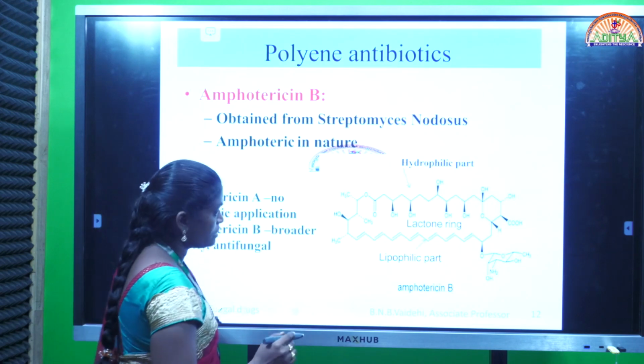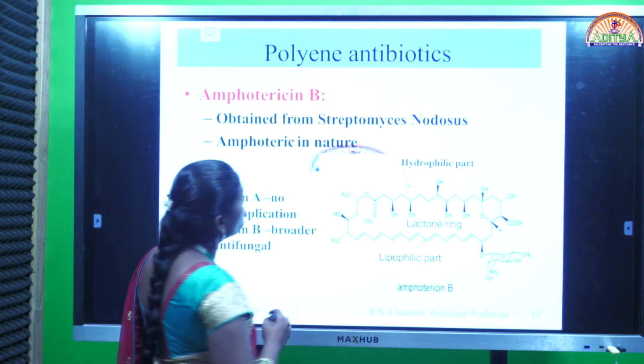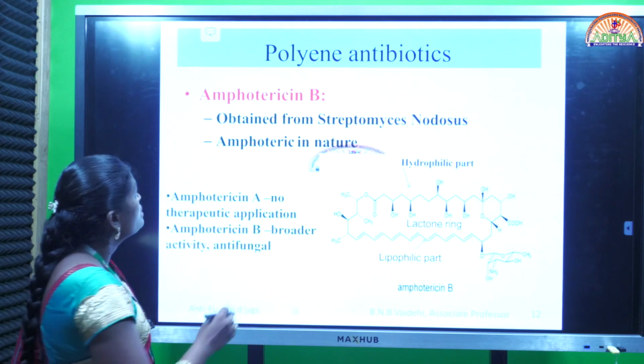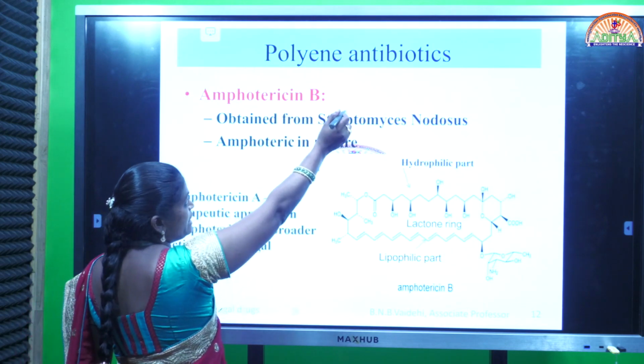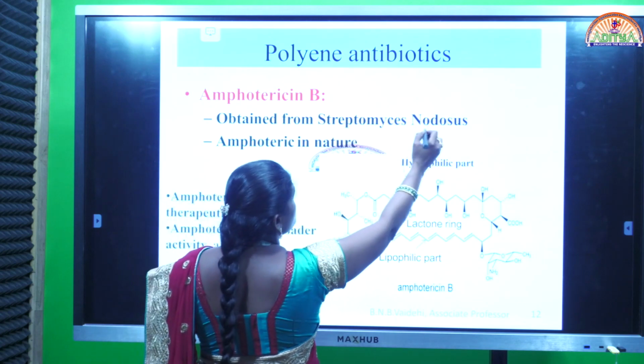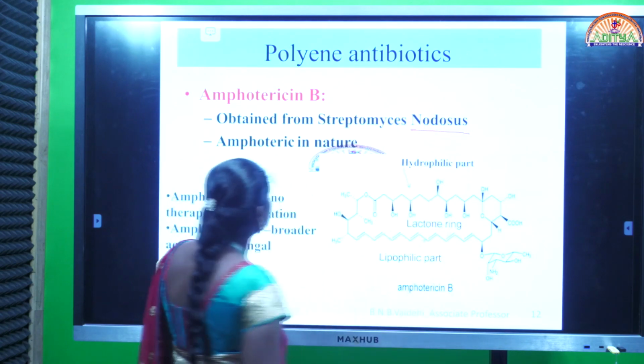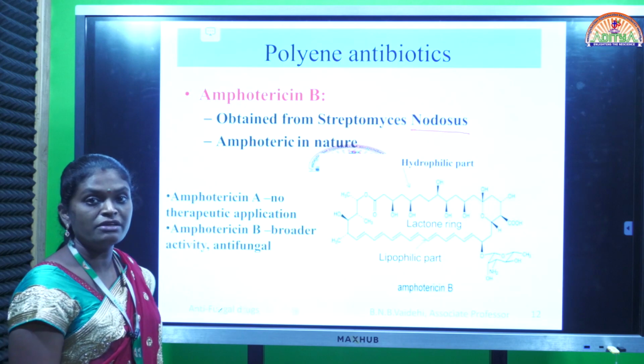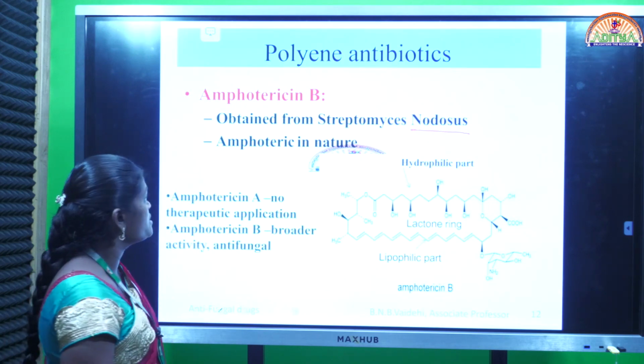Okay, this is the structure. This is the first compound, amphotericin B. All these are antibiotics and they are obtained from the Streptomyces genus, and the species is nodosus. Amphotericin B is obtained from Streptomyces nodosus species.